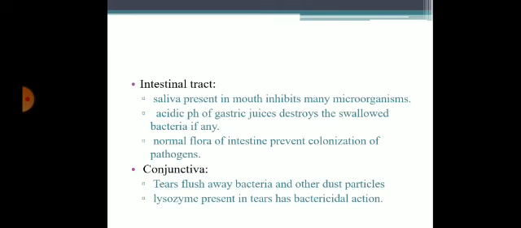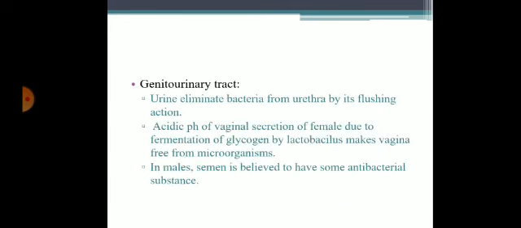Intestinal tract. Saliva present in the mouth inhibits many microorganisms. The acidic pH of gastric juice destroys swallowed bacteria, if any are involved. Normal flora of the intestine prevents the colonization of pathogens. In the eyes, the conjunctiva and tears flush bacteria and other dust particles. Lysozyme present in tears has a bactericidal action.